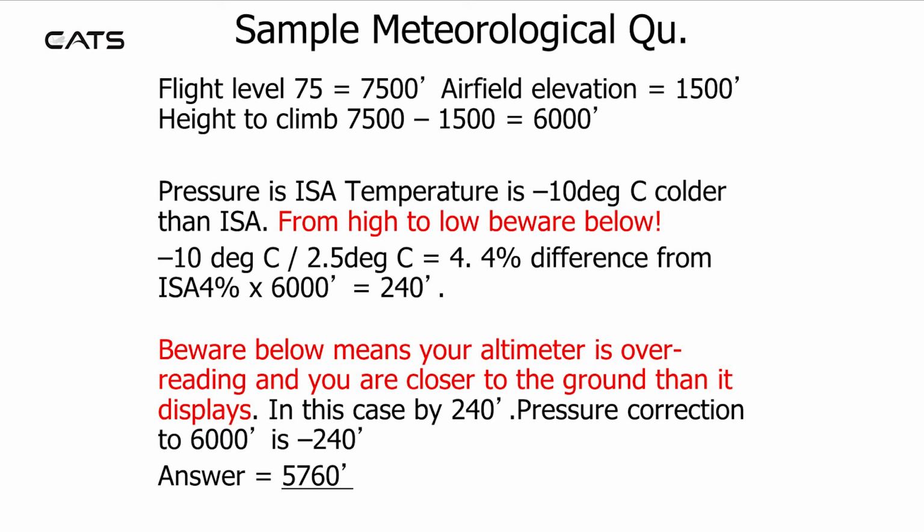From high to low, beware below. Minus 10 divided by 2.5 equals 4. 4% difference from ISA. 4% of 6,000 is 240 feet, to be subtracted from 6,000 feet, giving an answer of 5,760 feet.